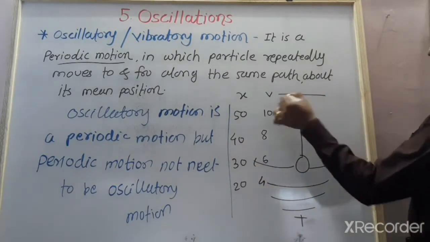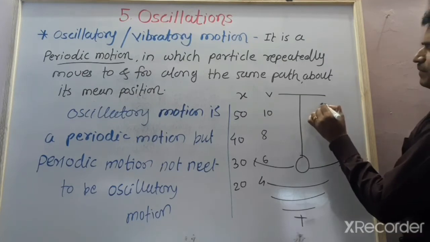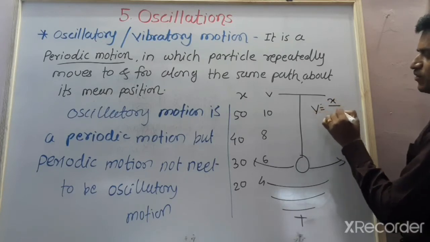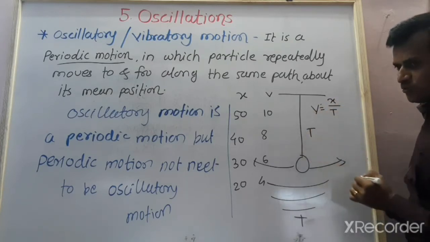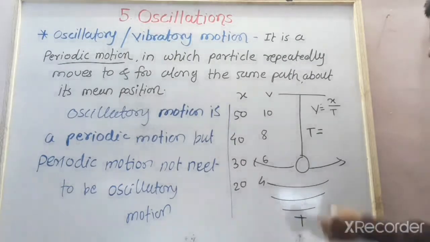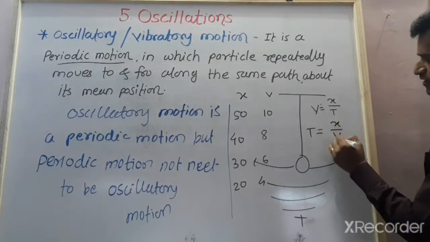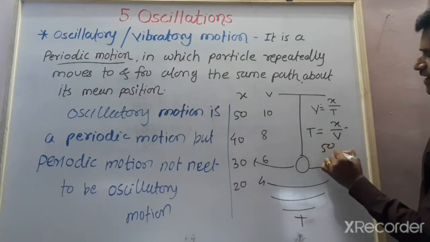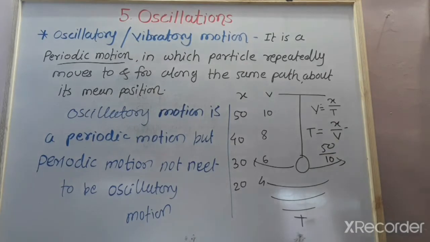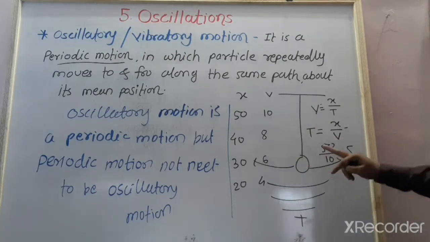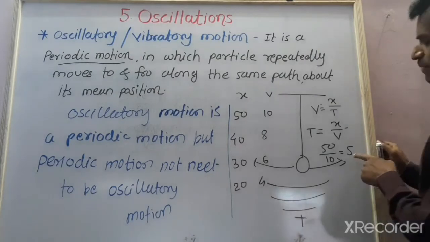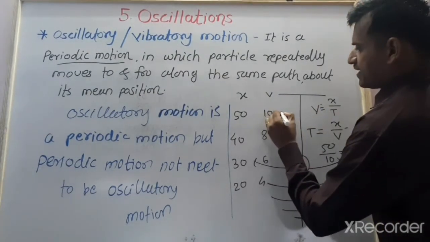We have to find its period. Suppose that time. You know that the definition of velocity is the rate of change of displacement with respect to time, so time is equal to displacement upon velocity. Now here displacement is 50 divided by velocity 10. What is this? It is 5. And we get the period is 5 seconds. In this first case, period is 5 seconds.